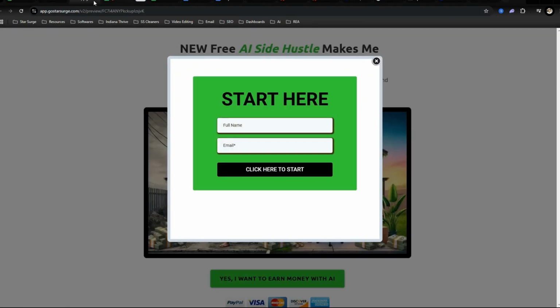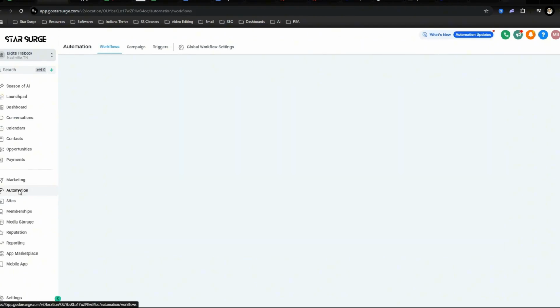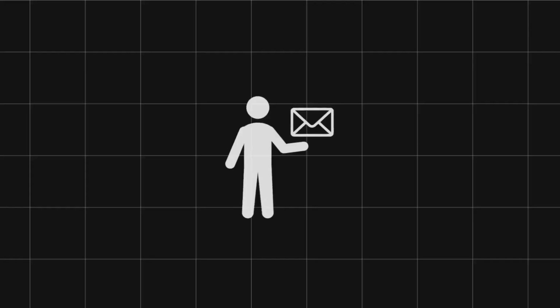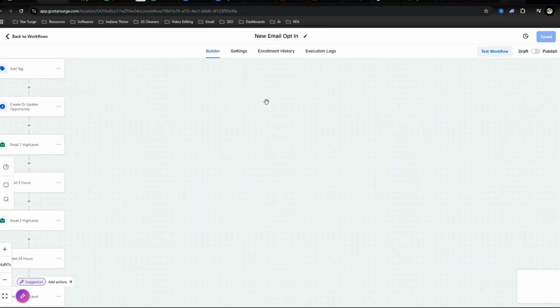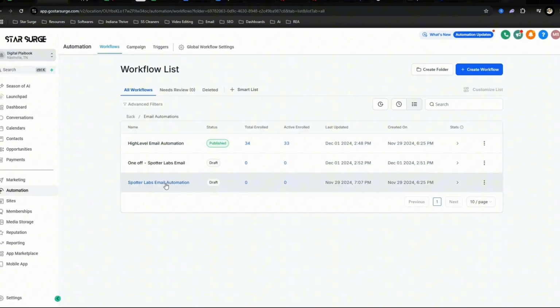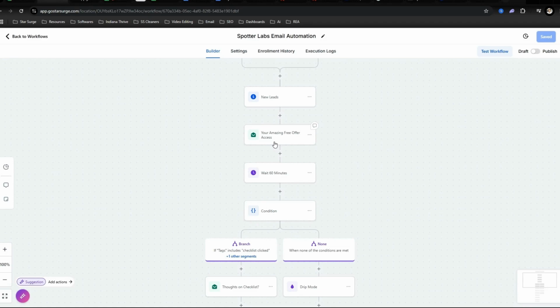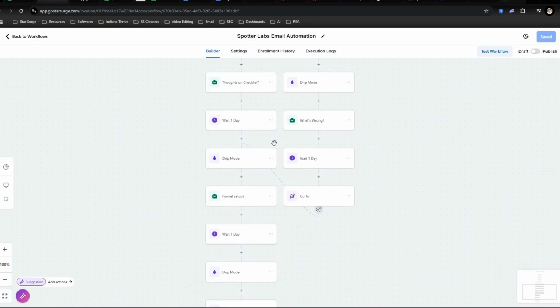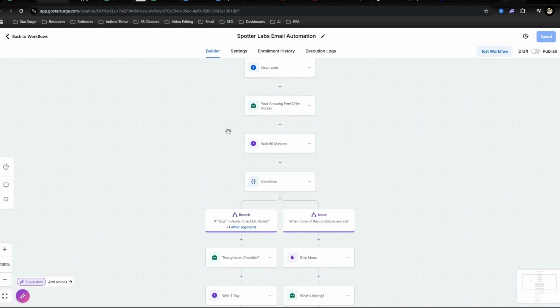And that takes us to the second part of our backend software of Go High Level, which is automations. Now, you will get access to 2 main automations. One of them is going to be the new email opt-in. You'll have access to a 60-day workflow of a bunch of emails, but you also get access to another email automation, which I like because it's shorter and it provides a little bit more urgency. So if you're just starting off, I would suggest using this one, but there is another one as well.